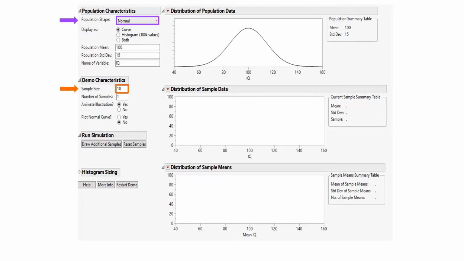Let's actually try it out. We are now going to do similar simulations, but for 3 completely different populations. The first one will be normal. The second one will be also symmetric, but not normal, a uniform distribution. And the third one will be a skewed distribution called an exponential distribution. So let's start with the normal distribution for the population.